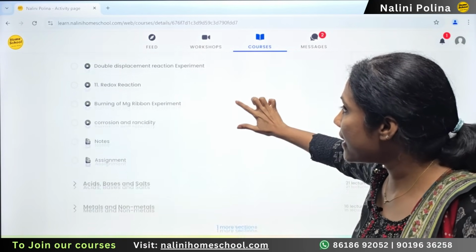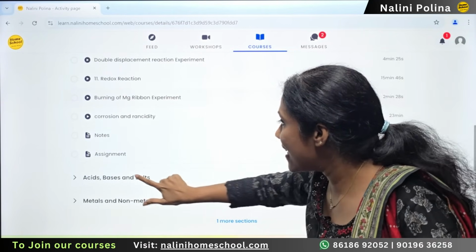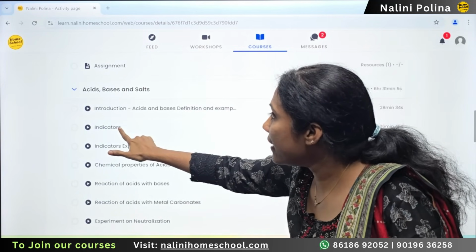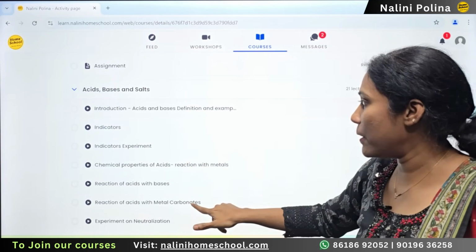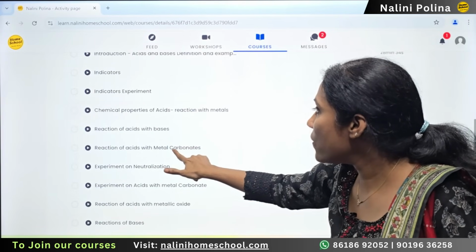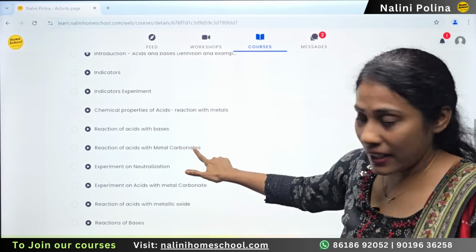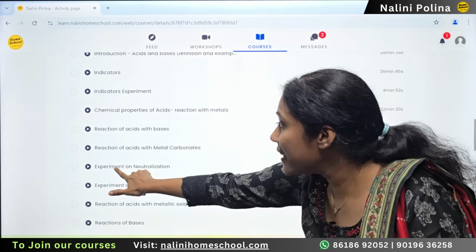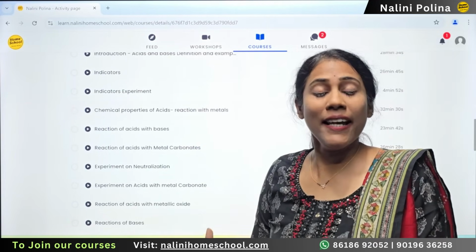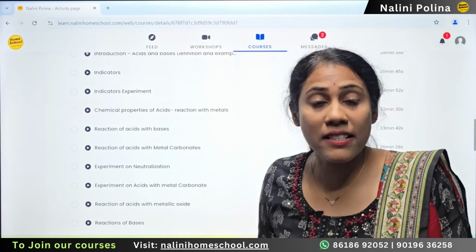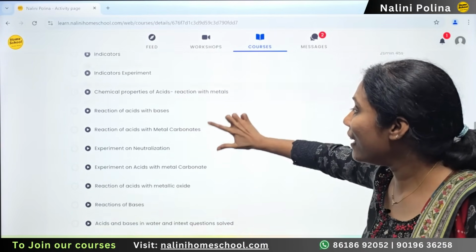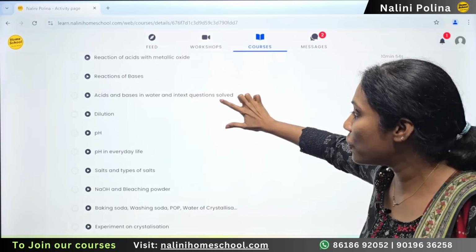See, the notes are given, and in acids, bases, salts, once indicators were explained, the indicators experiment is there. Like that, the reaction of acids with metal carbonates theory has its related experiment, and there is an experiment on neutralization. When you see everything with your own eyes, you will not forget it. That is the speciality of the course, guys.